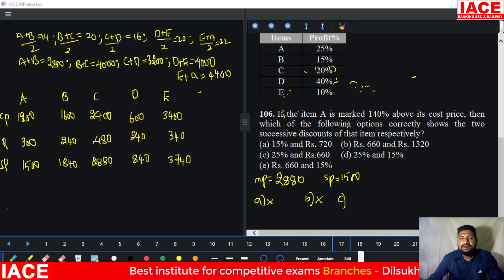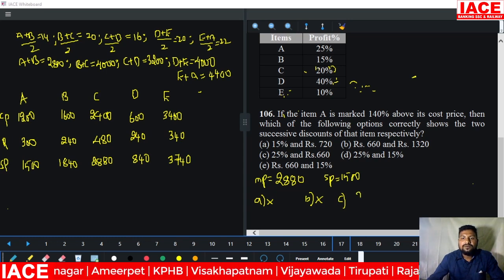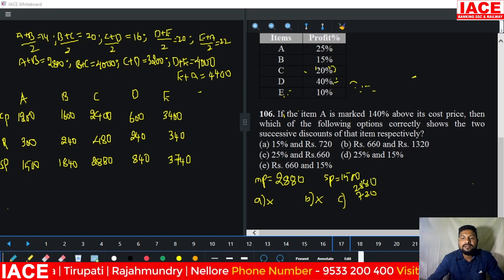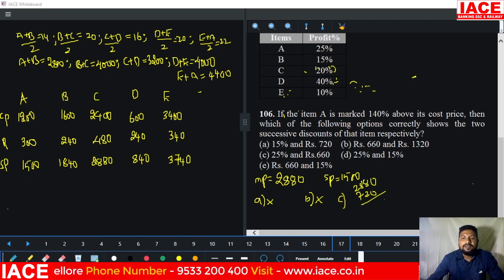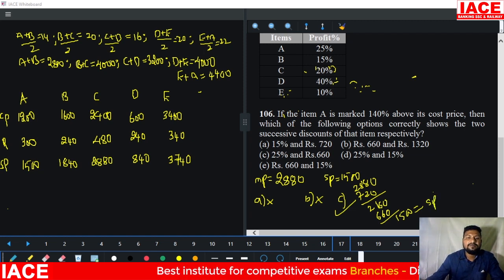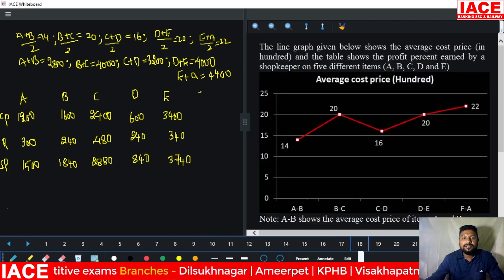And go for the C. 25% is removed from the 2880. Okay. 2880, 25% means 4 7 and 420. That means 720 will be removed from 2880. You will get 2160. Again you can remove 660, you will get 1500. That means option C is correct. It is the selling price. Our selling price is 1500. Okay, then our option C is correct. Go for the next question.